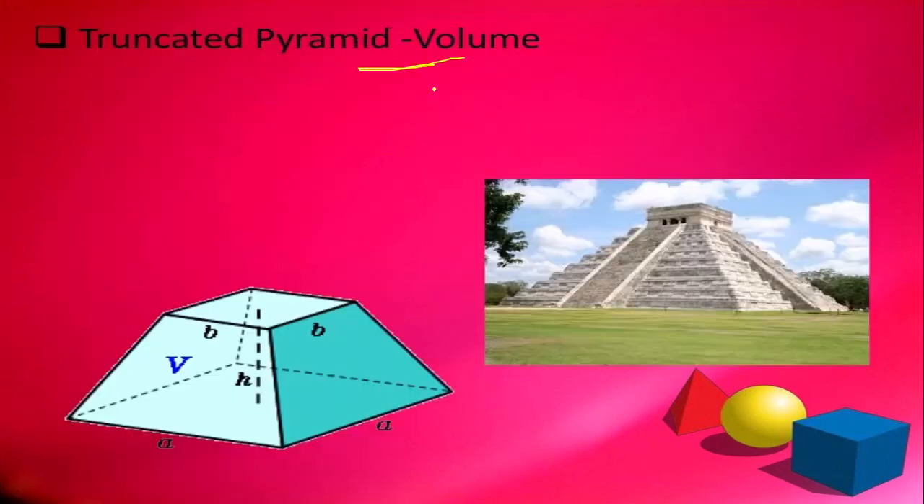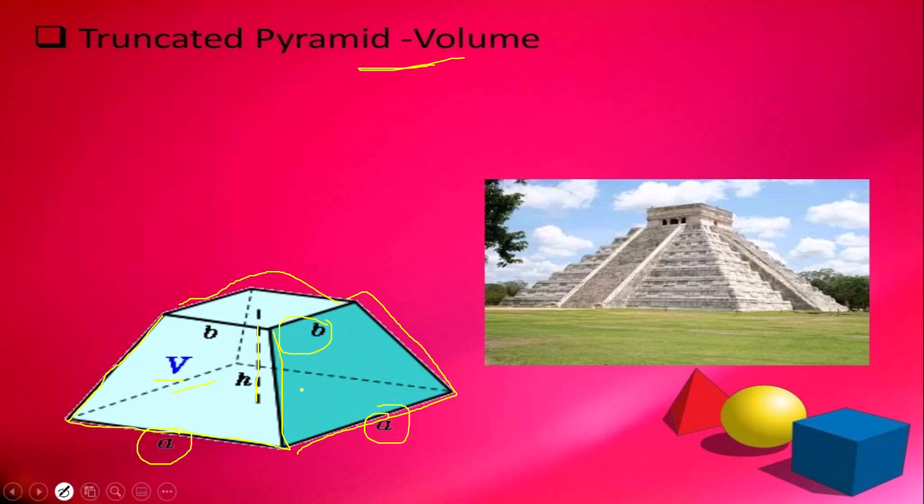The volume of the pyramid is calculated based on these measuring techniques. They assumed one side as a and another side as b, with height h. Like that, with the help of mathematical shapes, they constructed these pyramids and measured their volume.